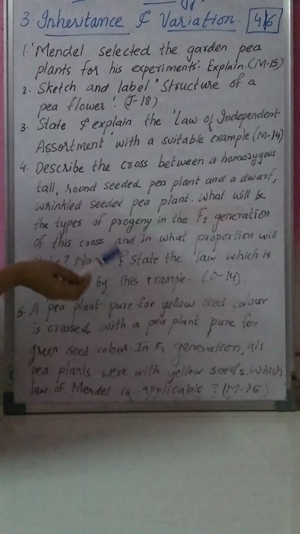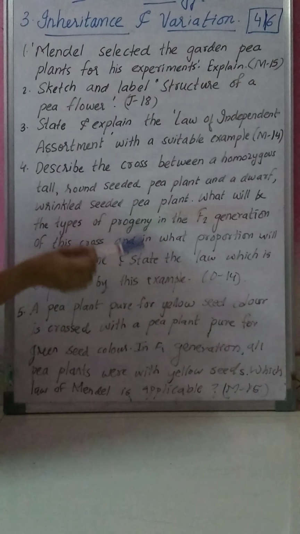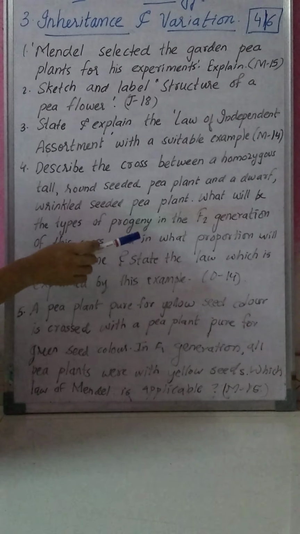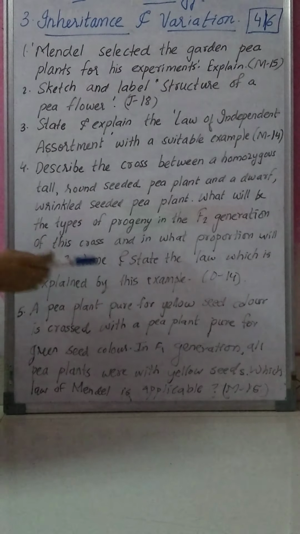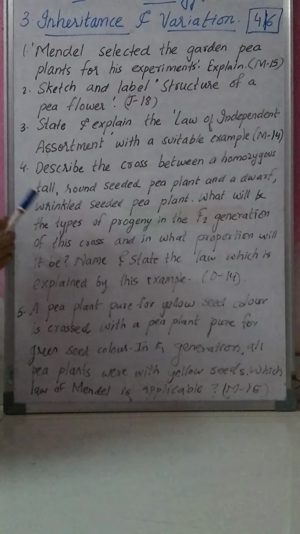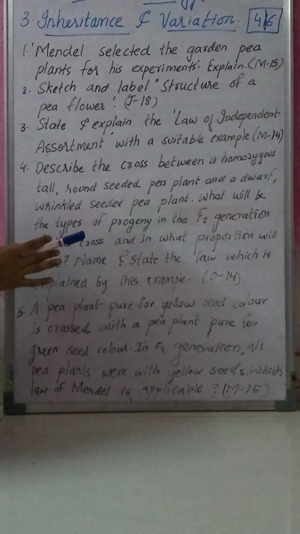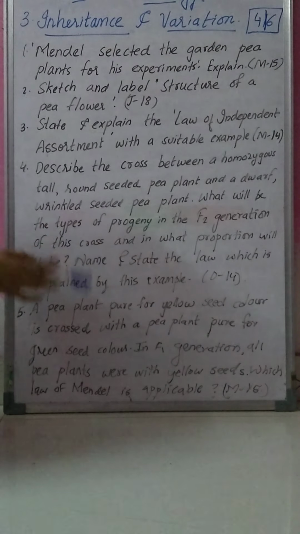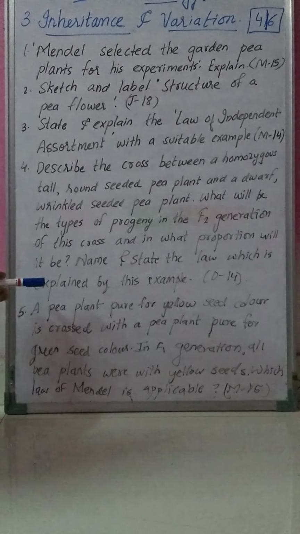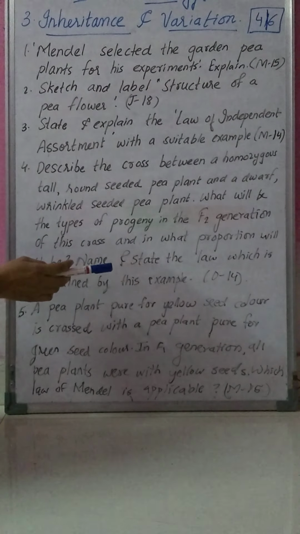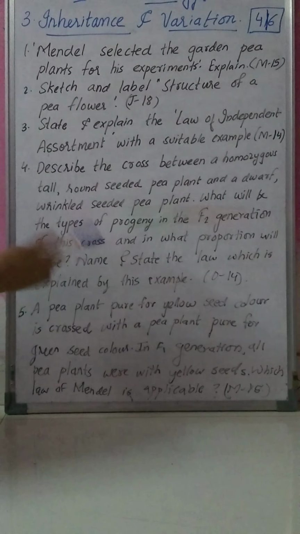And the next part is name and state the law which is explained by this example. See, this question is a big question, but if you read twice, thrice, then you will find that this question is very simple. This was asked in October 2014.